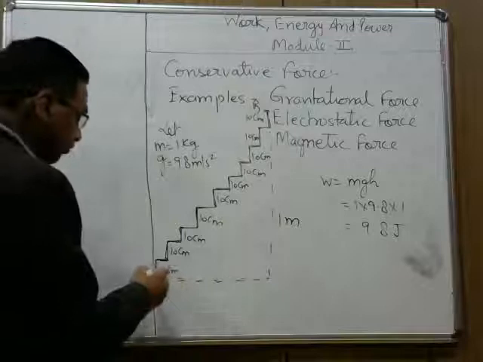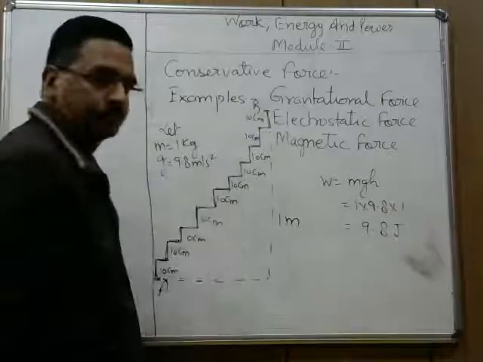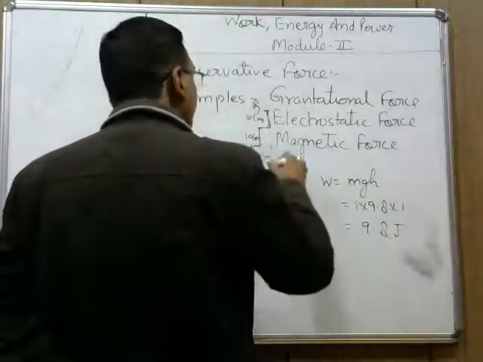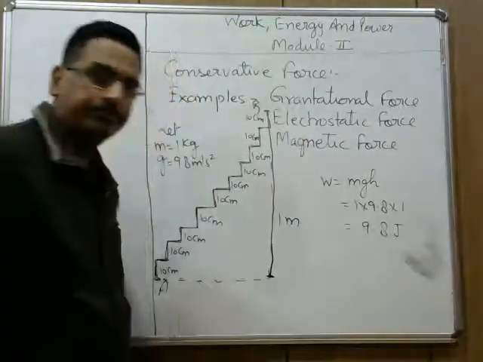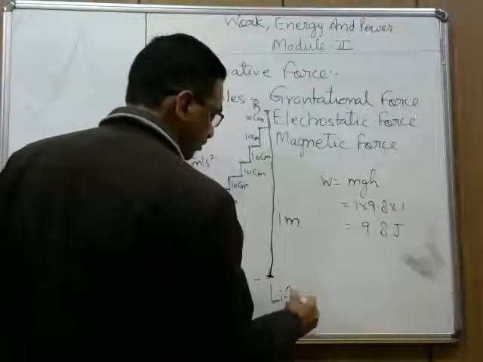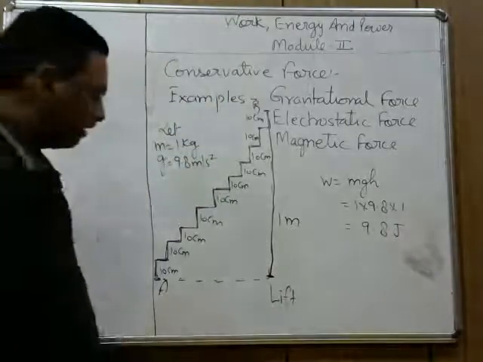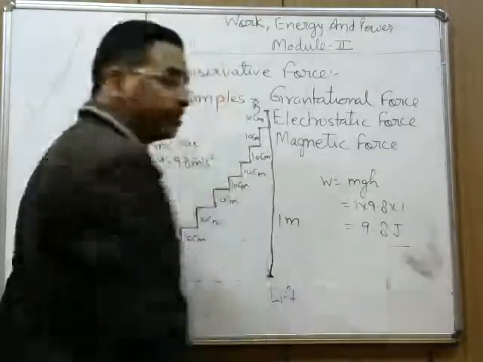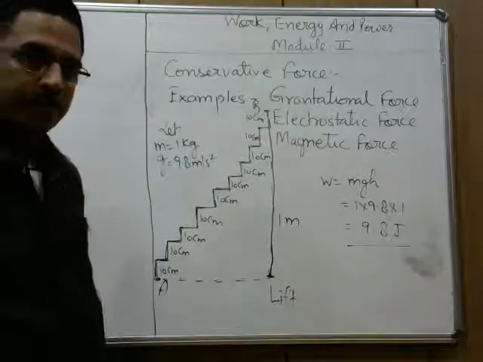Now either you follow this path or you raise the body directly, suppose using a lift, then irrespective of the path followed, the work done remains the same, 9.8 joule.